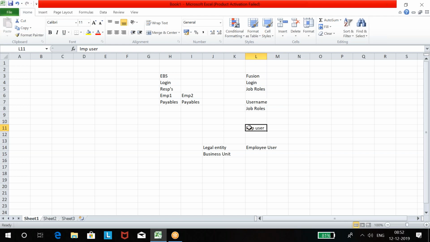There are two types of users: implementation user and employee user. And next, if I am a consultant, I get access to the setups, right? Because I do setups or change setups. I do all setup-related things in the application, isn't it?